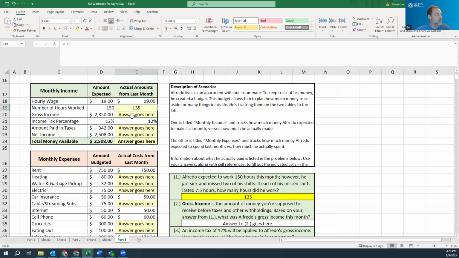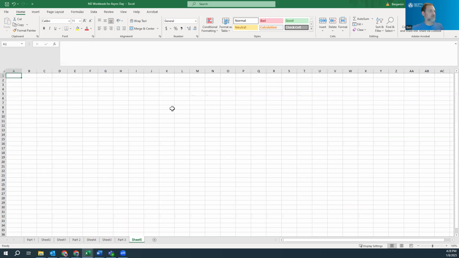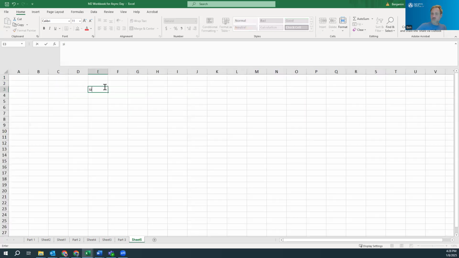All right, gross income. So gross means how much we're paid total, not thinking about taxes, any of that stuff. So if I work 1 hour, I get $19. If I work 2 hours, how much money am I making? And this is a great example to talk about a simpler, similar strategy. Some of you know exactly what to do. Some of you may not know what to do.